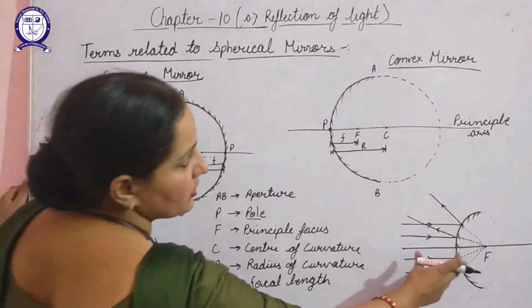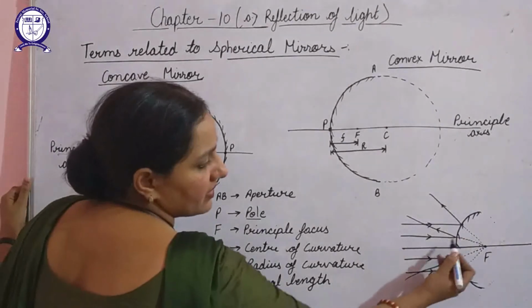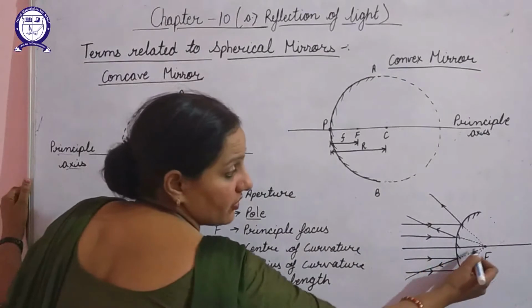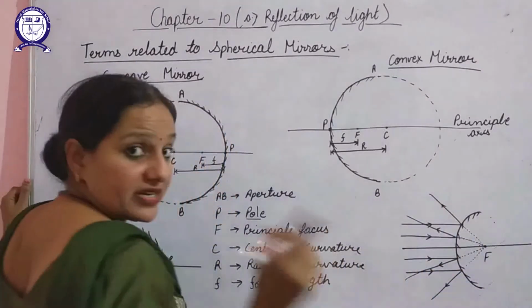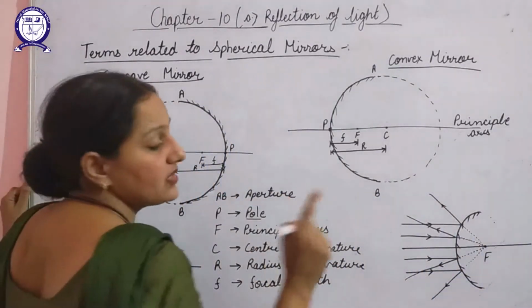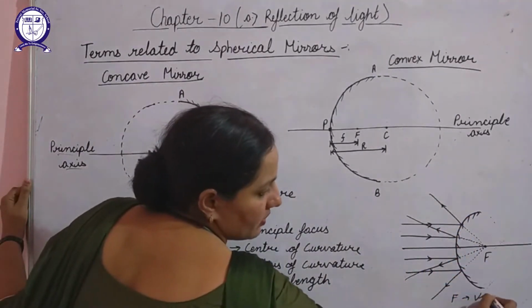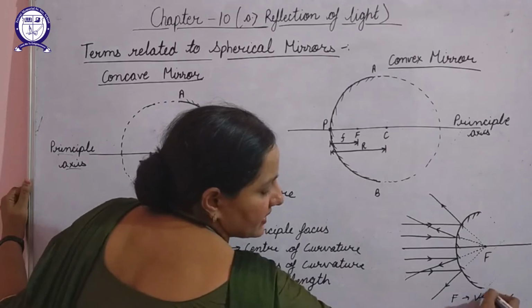But if we talk about the convex mirror, here the parallel rays of light are diverging, but they are diverging as if they all are meeting at this point. Actually they are not meeting, it appears as if they are meeting. So we can say that its focus will be virtual. Second thing,